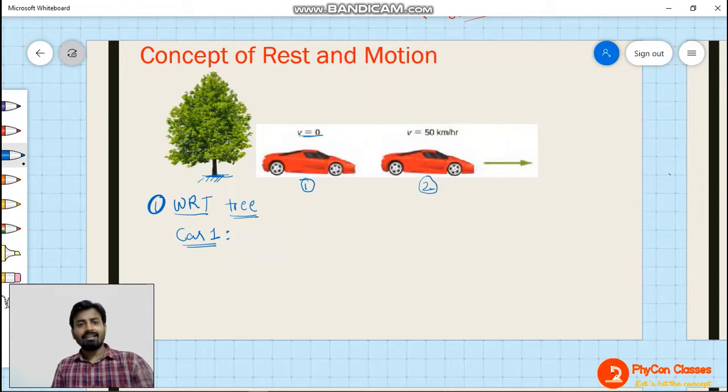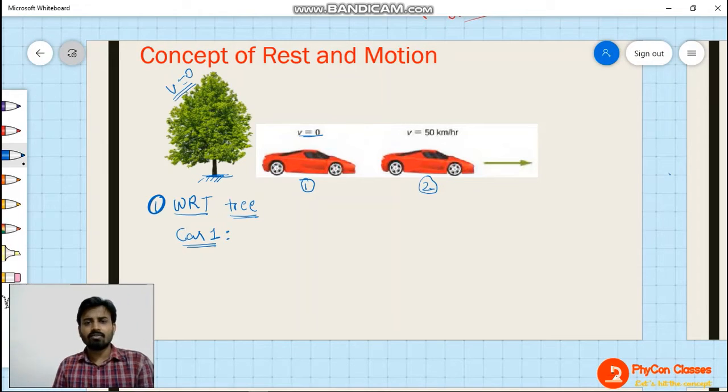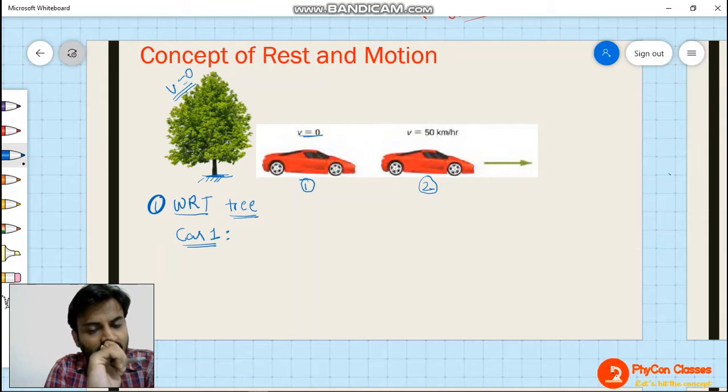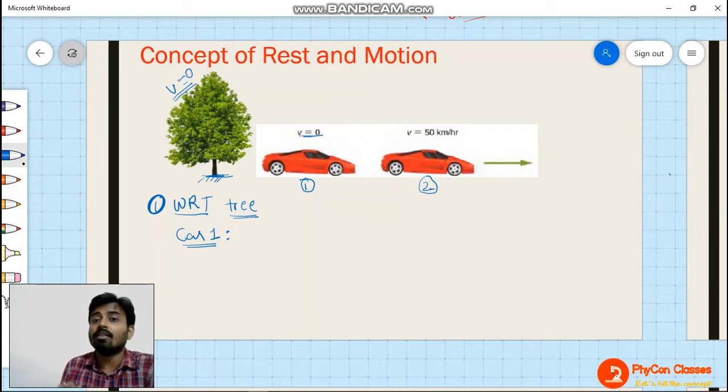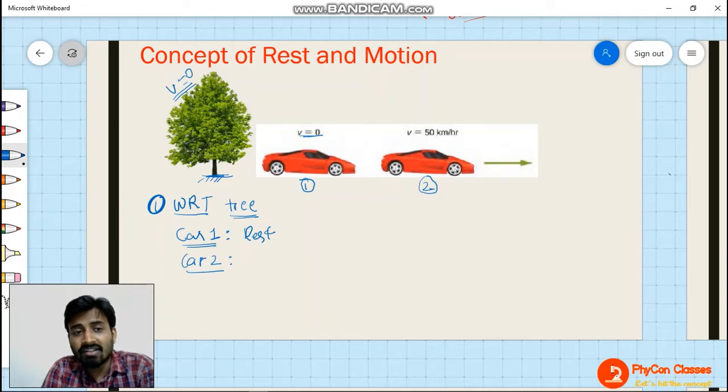See, what is the velocity of tree? Can you write? Velocity of tree is going to be 0, right? Because it is fixed to the ground. So now see here, when velocity of tree is also 0, and velocity of car 1 is also 0, that means with respect to tree, the car is not moving, it is on the ground only, right? So if your reference point is tree, then car 1 is in rest condition with respect to tree. If I ask about car 2, tell me, with respect to tree, what is the motion of car?